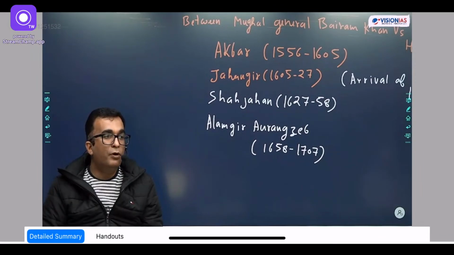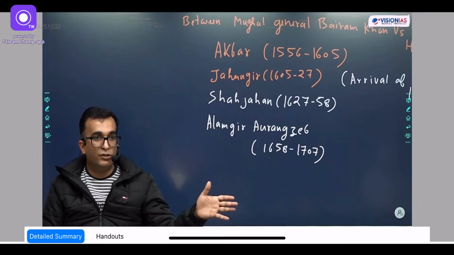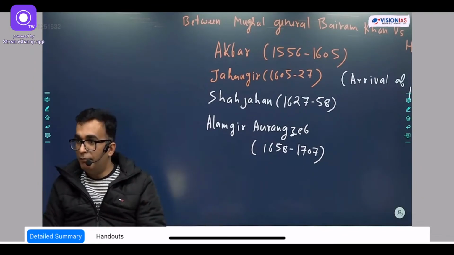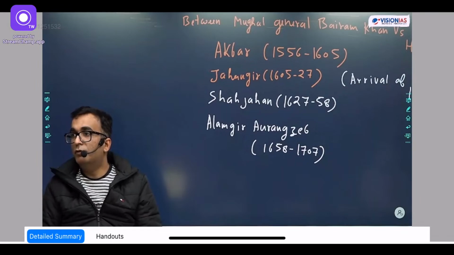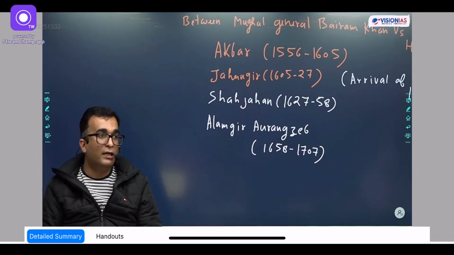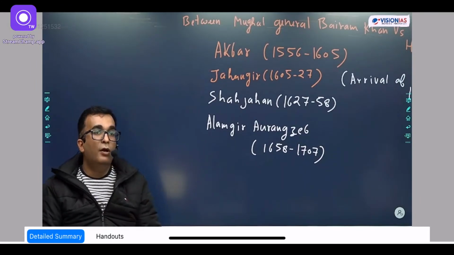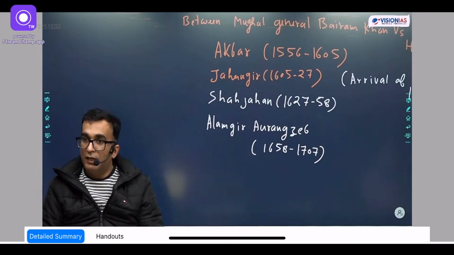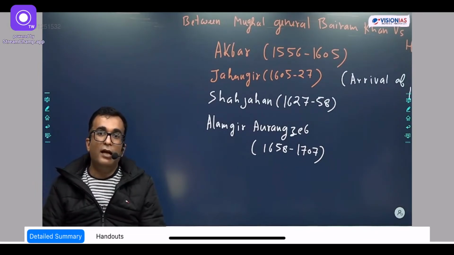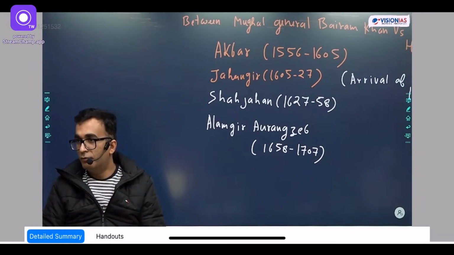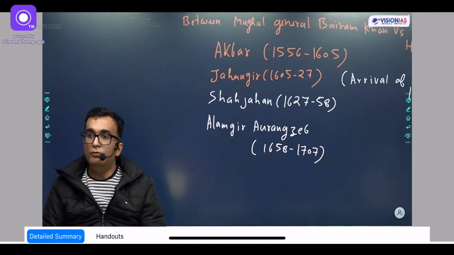Then Chandragupta Maurya accepted Jainism, and he died in a typical Jain fashion. After him, his son Bindusara became the ruler, who continued till 273. After the death of Bindusara, there was a war of succession among the sons for 4 years, and then in 269 Asoka came to power, who continued till 232.